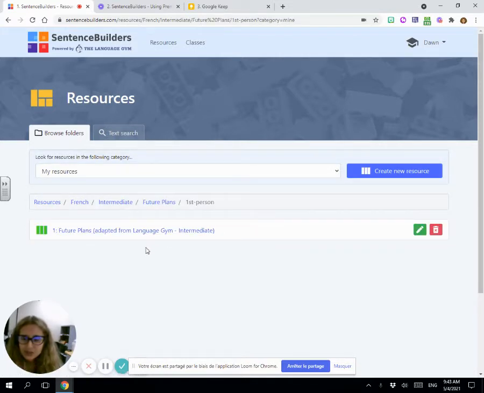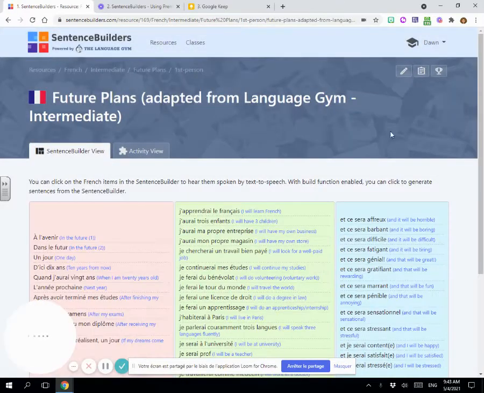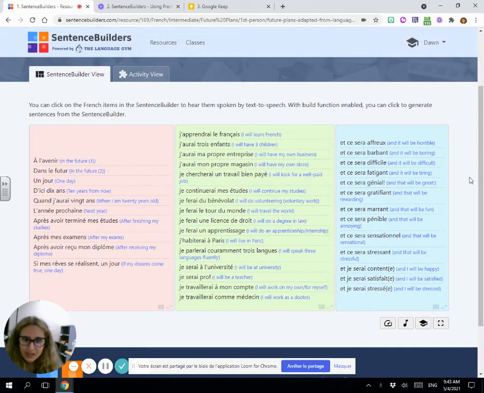So this is first person only, and I titled it, I give credit where it's due, from Language Gym. I adapted it for there. So you can see a difference in the teacher created things. You can only do single columns. You cannot have mix and match sections, so smaller chunks. And you need to make sure that it will logically and grammatically work with any combination here.